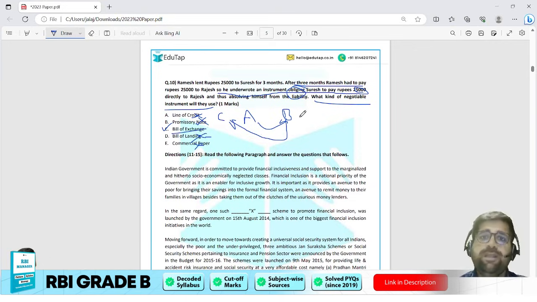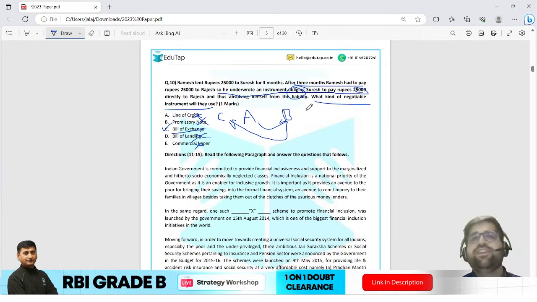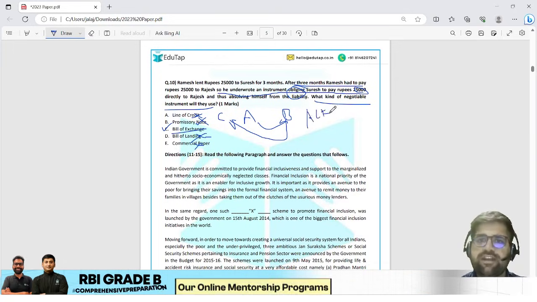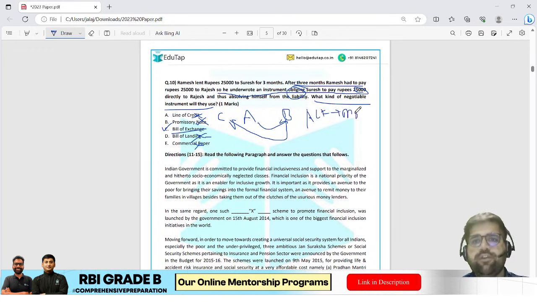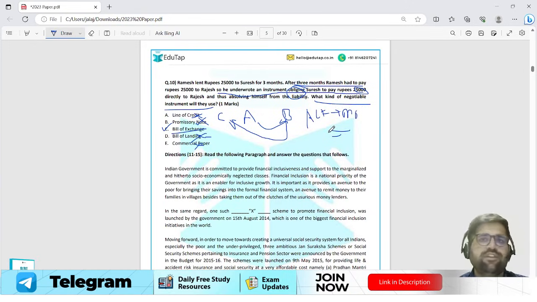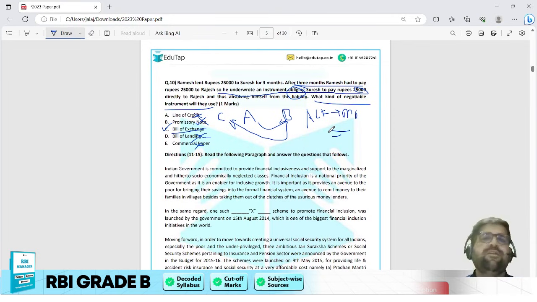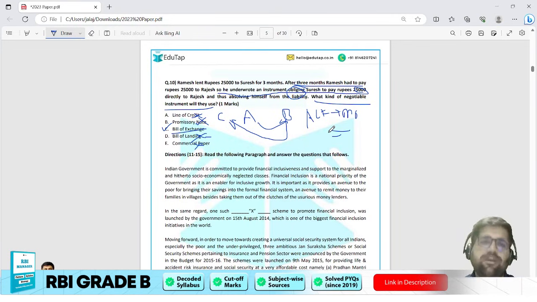Now, bill of exchange is a kind of a commerce concept. It is not a core finance concept. It is generally discussed in commerce and accounts. This question is taken from alternative sources of finance, and this is a moderate level question. It is not tough. It is definitely doable via multiple techniques. Those who are coming from commerce, for them this question would be easy. But those who are from a non-commerce background, for them it is a moderate question.